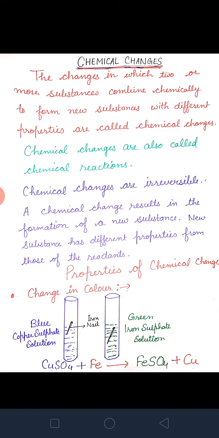First, as you can see here, change in color. First we have taken copper sulfate, that is of blue color, and then we added a nail in it, and then we kept it, and after some time we saw the color change into green. It means copper sulfate changed into iron sulfate. Green color is due to the iron sulfate. It means a chemical reaction occurred. It means a new change is there. We have taken blue color copper sulfate, and then we got a new substance, that is iron sulfate.